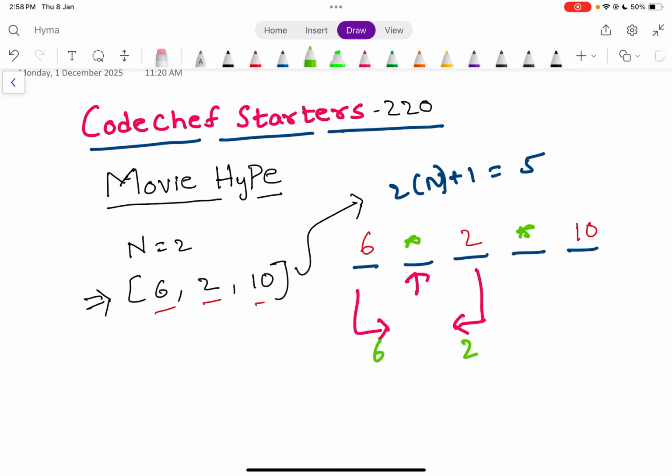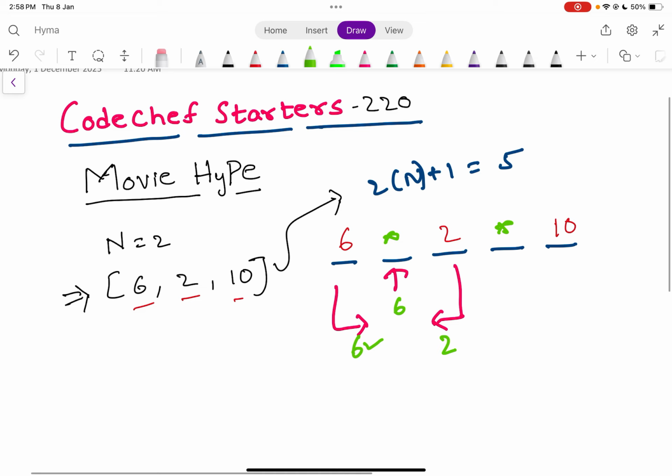So the maximum among the hype is 6. Even in common sense, the person sitting to your left is making a noise of 6 and the person sitting to your right is making a noise of 2, so the maximum disturbance will be from the left person. So he is defining it as the loudness.